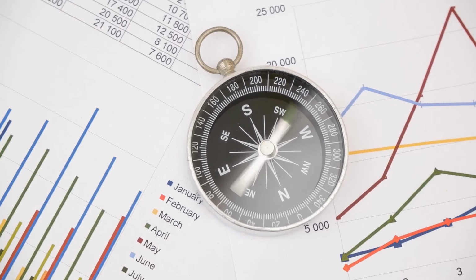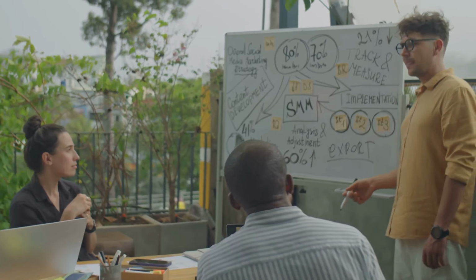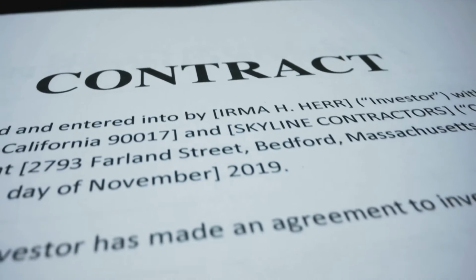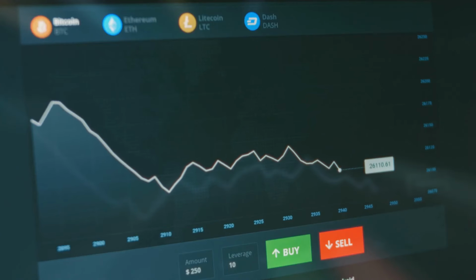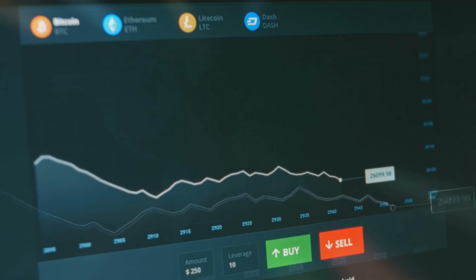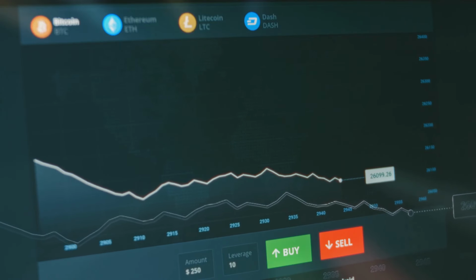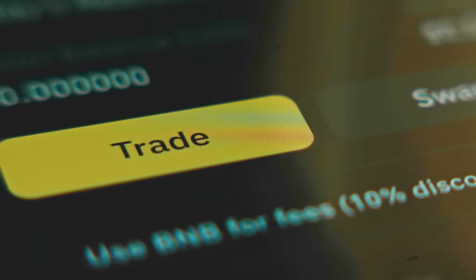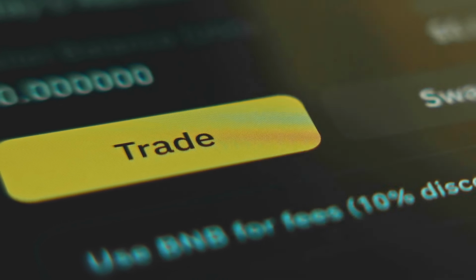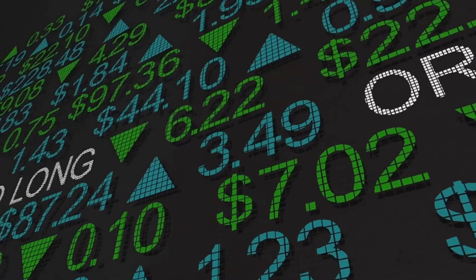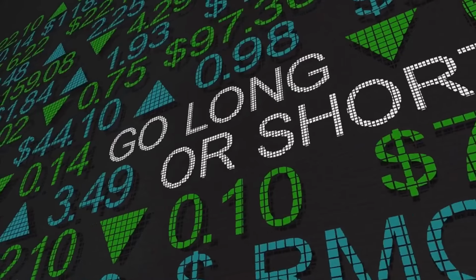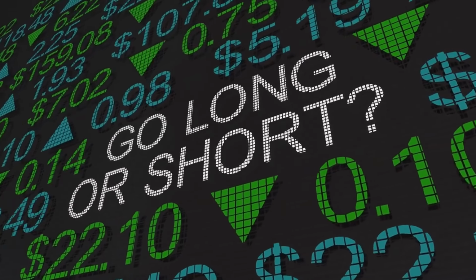Section 6. Key takeaways, navigating derivatives and futures wisely. Let's summarize the key points. Derivatives are financial contracts whose value comes from an underlying asset. Crypto derivatives use cryptocurrencies like Bitcoin and serve purposes like hedging and speculation. Futures contracts are agreements to trade at a set price and future date, now applied to digital assets. Understanding the mechanics is crucial, as crypto futures involve long and short positions and leverage.